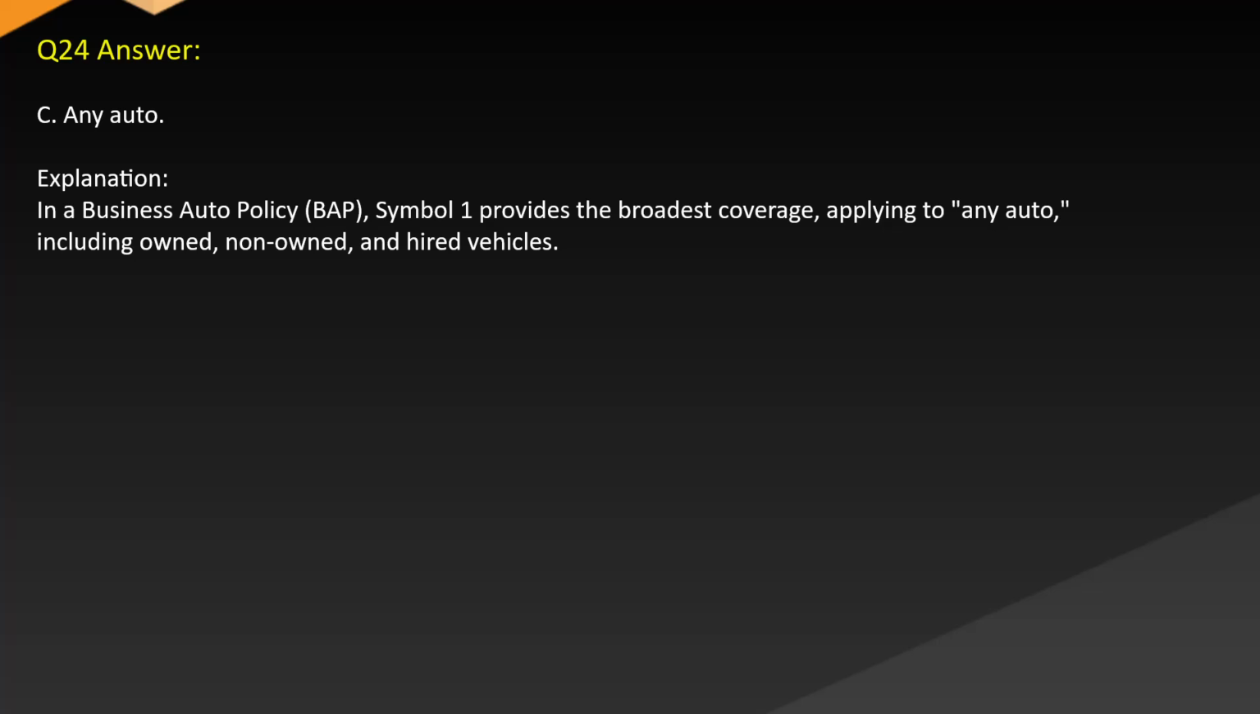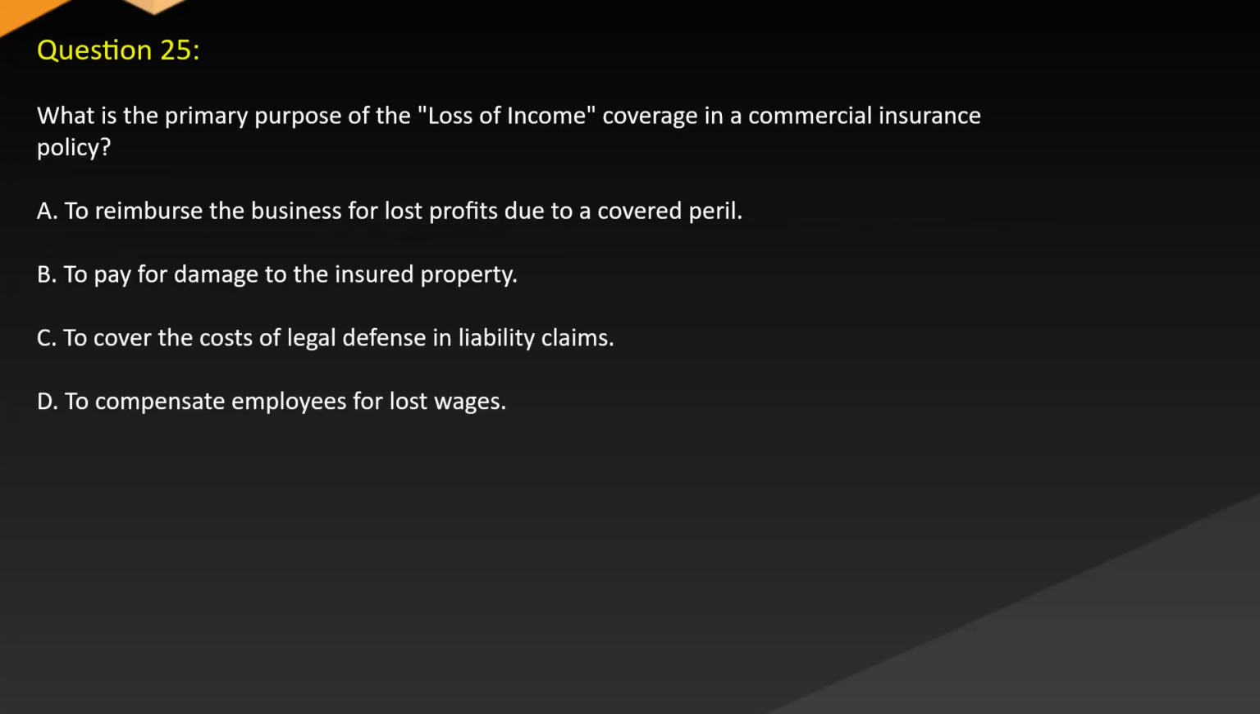Answer. C. Any auto. Explanation. In a business auto policy BAP, symbol 1 provides the broadest coverage applying to any auto, including owned, non-owned, and hired vehicles. Question 25. What is the primary purpose of the loss of income coverage in a commercial insurance policy? A. To reimburse the business for lost profits due to a covered peril. B. To pay for damage to the insured property. C. To cover the costs of legal defense in liability claims. D. To compensate employees for lost wages.